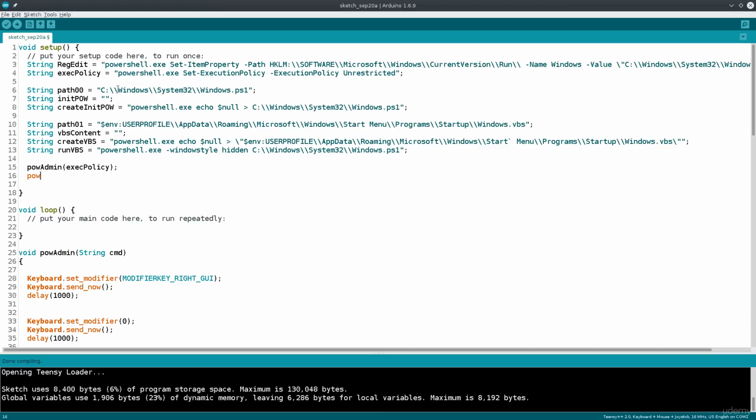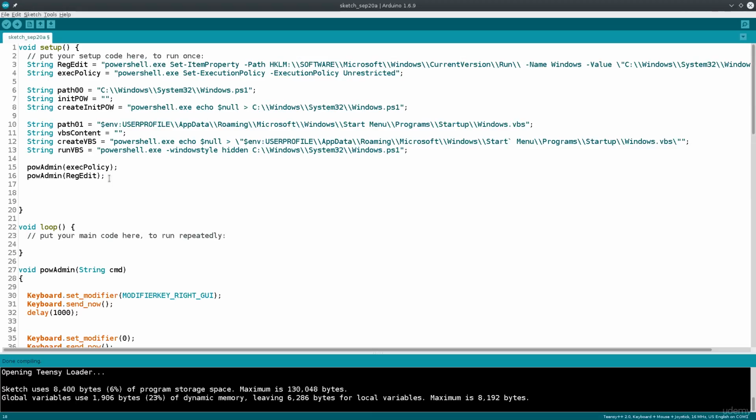And then we're going to go ahead and call this function again, so POW admin, and we will type in reg edit, which is the string which contains the command for the editing of the registry, which basically sets our keylogger to run at boot times. Okay, which is very nice because it's going to run every time a machine is booted up.